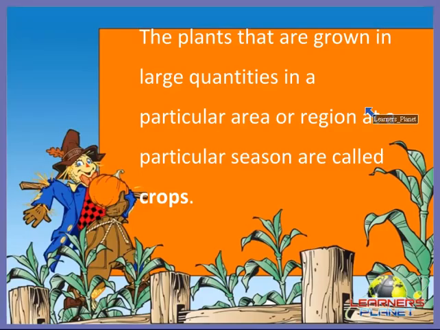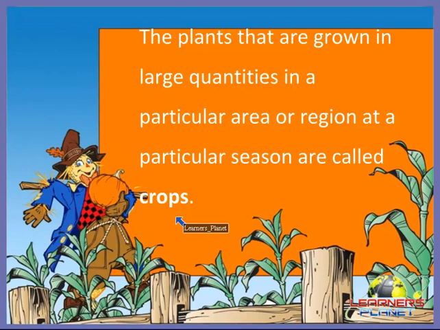So children, the plants that are grown in large quantities in a particular area or region at a particular season are called crops. So children, what is actually the difference between plants and crops? Yes, plants can be grown anywhere. We can also grow plants in our home, in verandas, right? But can we grow crops anywhere we wish?